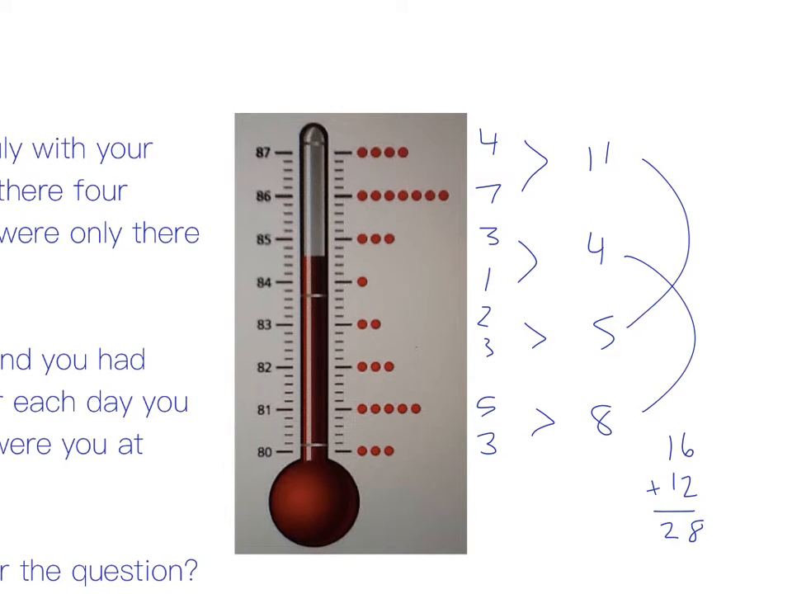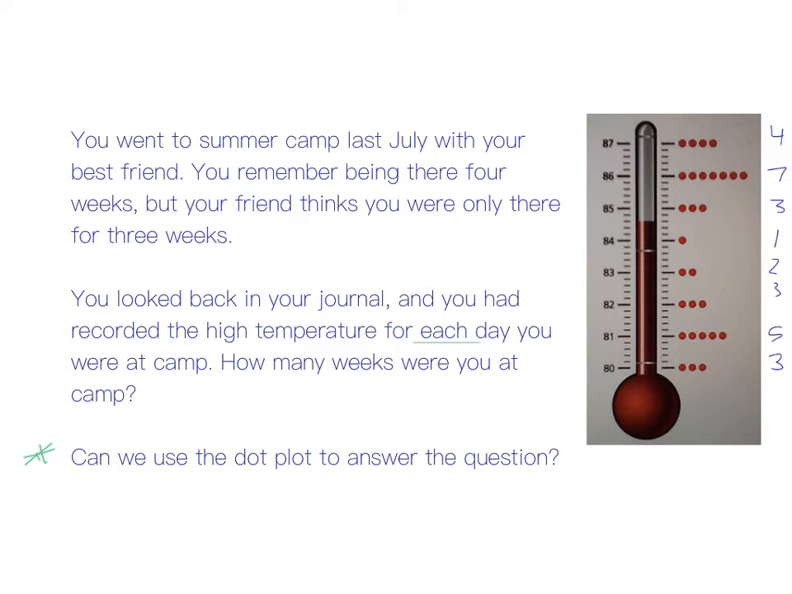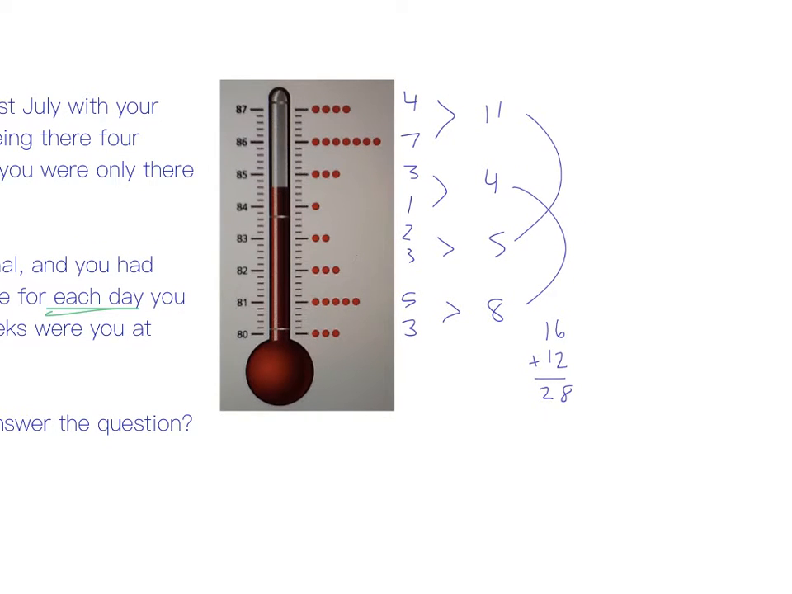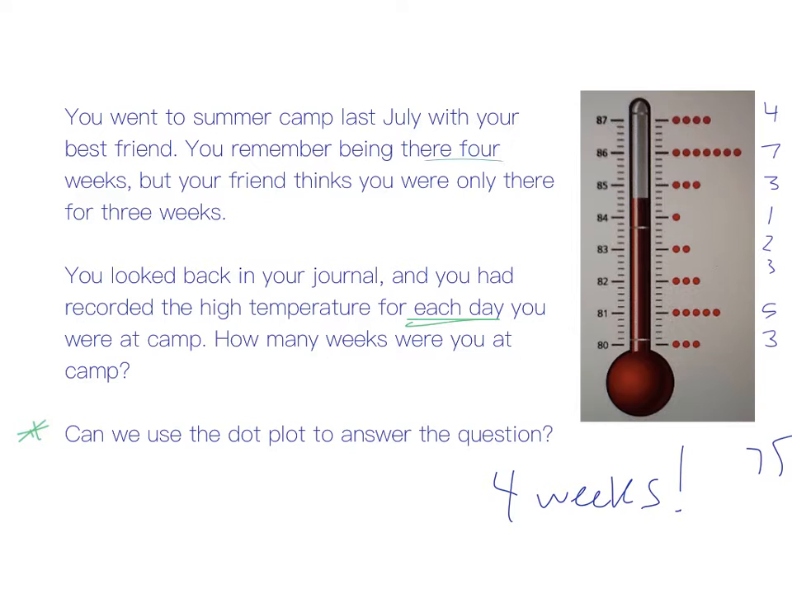No, not 28 weeks. Why? Because you recorded the high temperature each what? Day. Okay, so we had 28 dots, which means there were 28 days. So how long were you there? Well, of course, we just take 28 and divide it by 7. You were there for 4 weeks. So who was right? Well, you remember being there 4 weeks, but your friend thinks you were there only 3. So you were correct. Nicely done.